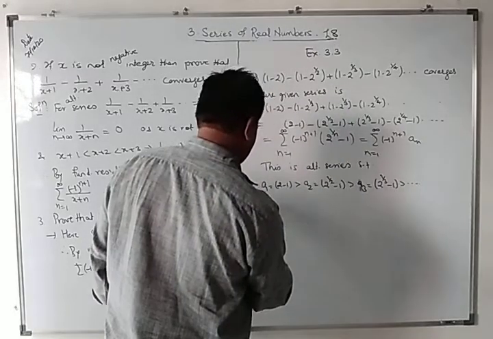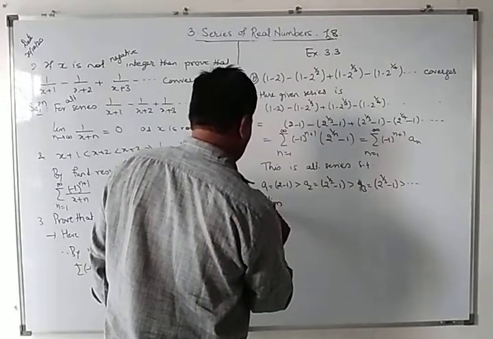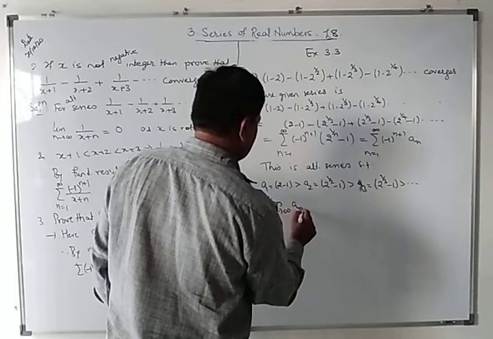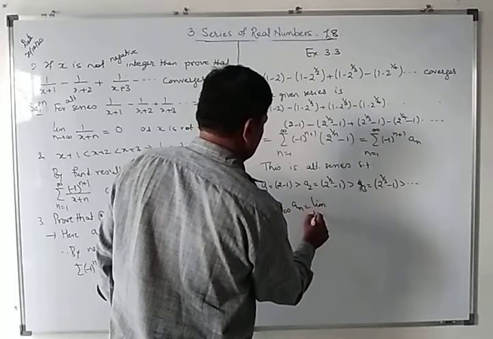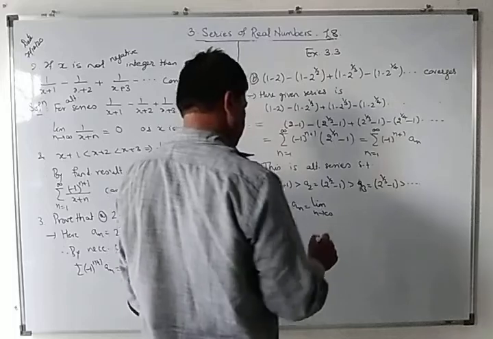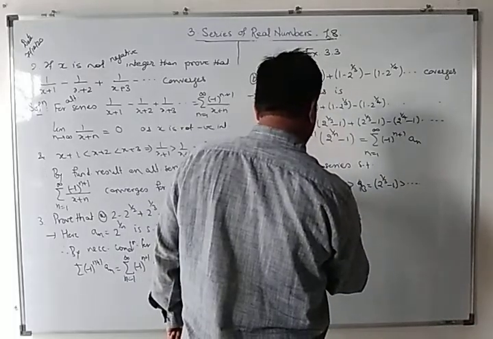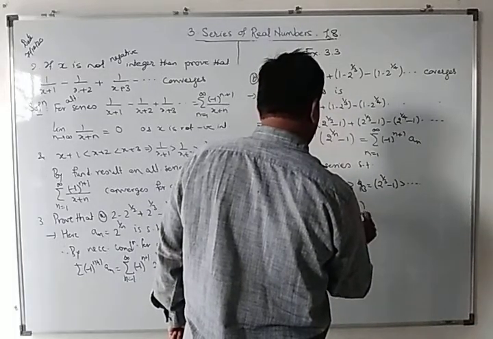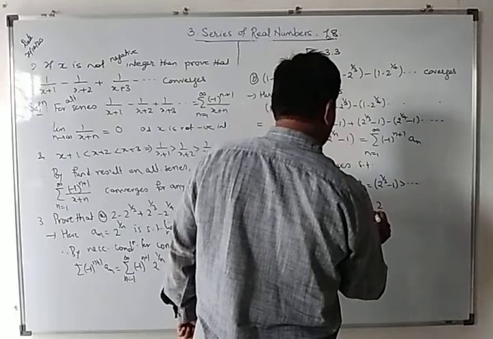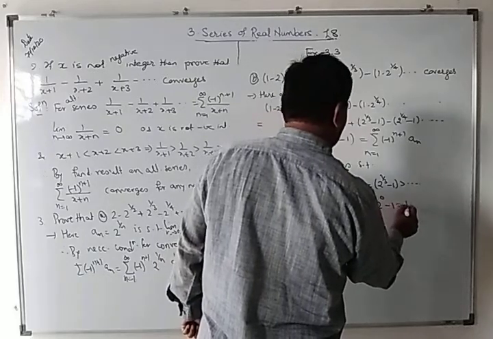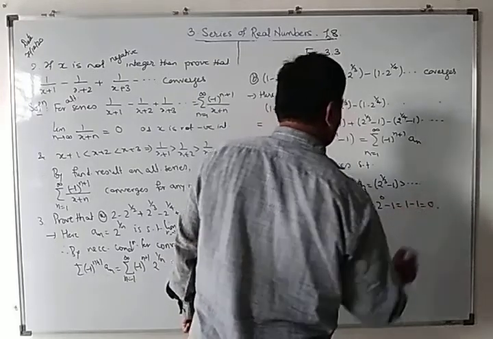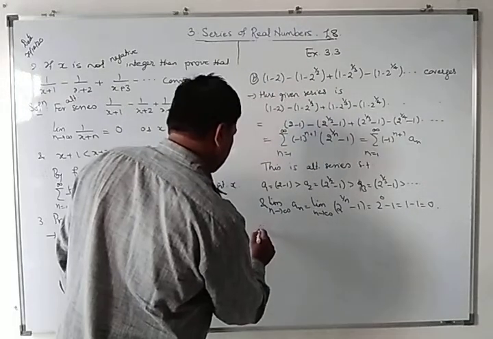And the limit as n tends to infinity of a n is equal to the limit of 2 raised to 1 by n minus 1, which is equal to 2 raised to 0 minus 1, which is 1 minus 1, equal to 0.